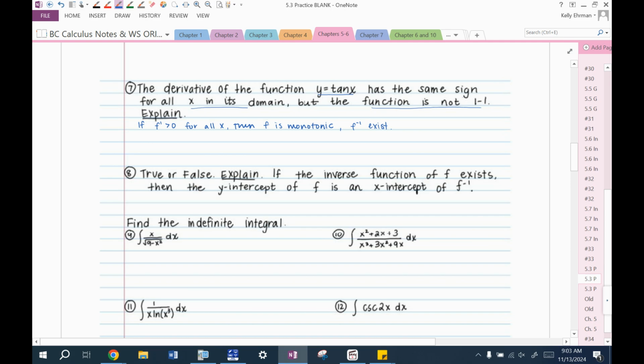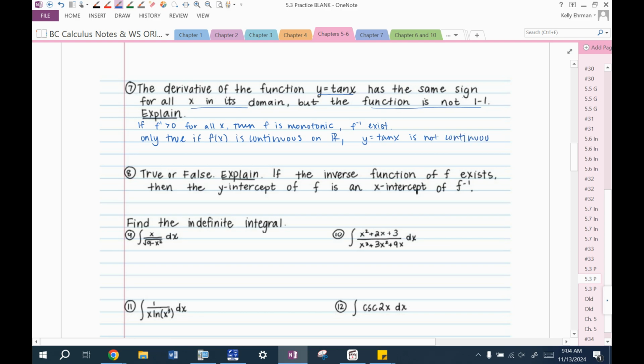I think the stipulation for that was that f of x needed to be continuous. This is only true if f of x is continuous for all x that we're looking at. So it's only true if f of x is continuous on all real numbers, and therefore tangent x is not continuous.